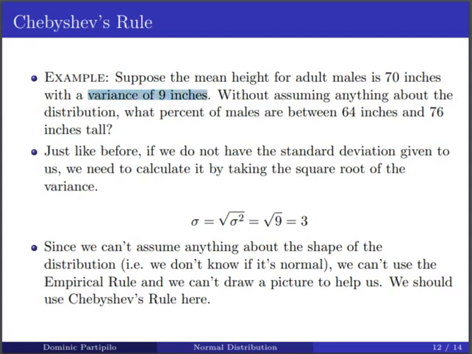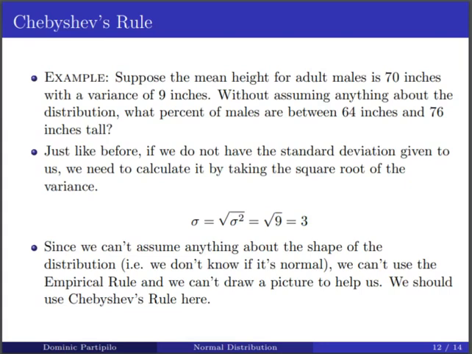If we're given a variance, we should probably, just to be safe, convert it into a standard deviation so that it's a little bit easier to work with. Remember, all we need to do is take the positive square root of this variance. So the square root of 9 is 3. Our standard deviation is 3.